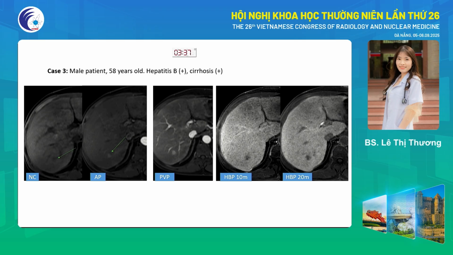Strong contrast enhancement in arterial phase, but no washout in venous phase. This has no typical imaging features of hepatocellular carcinoma, but in the hepatobiliary phase, this nodule has decreased signal compared to surrounding liver parenchyma. And biopsy result confirms this lesion is HCC.